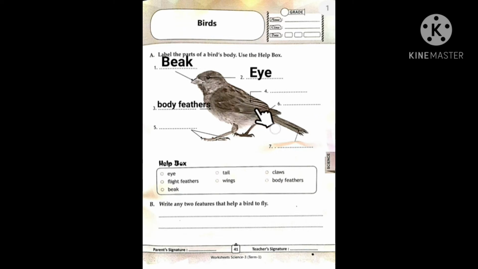Okay, now the fourth one. Which body part is this? Yes, this is the wings of the bird. The birds use the wings to fly. So we can write here wings. Here you have the spelling, wings.